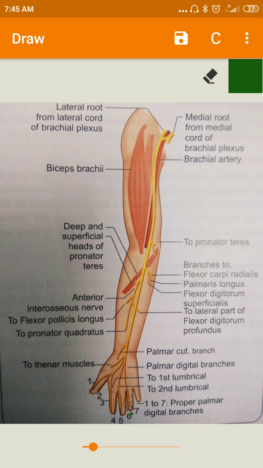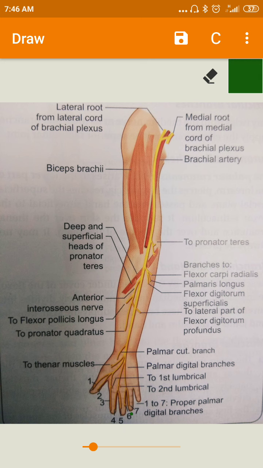Now, today we'll see the median nerve. The median nerve is formed by the union of lateral and medial roots that arise from the corresponding chords of the brachial plexus.